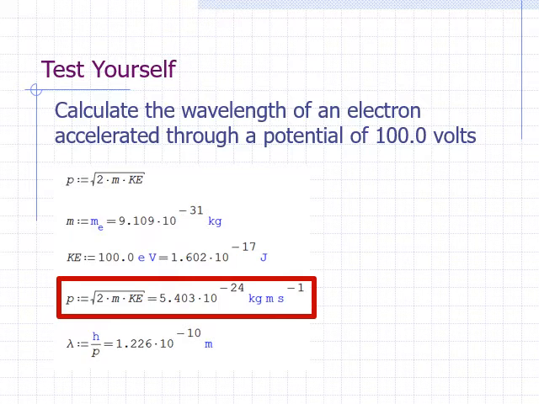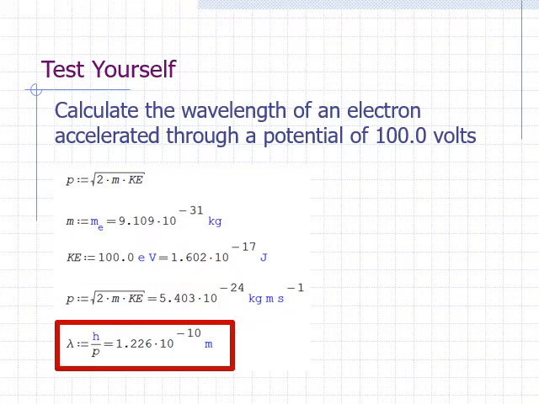Determining the wavelength is a matter of dividing Planck's constant by the momentum. We get 1.226 times 10 to the negative 10 meter, or 1.226 angstroms. This wavelength is comparable to the typical distance between neighboring atoms in a solid, and we would expect a beam of electrons accelerated through a potential of 100 volts to be diffracted when it encounters a solid.